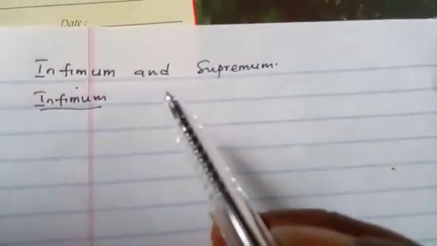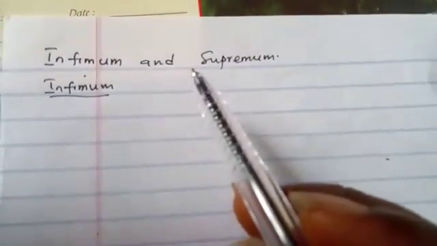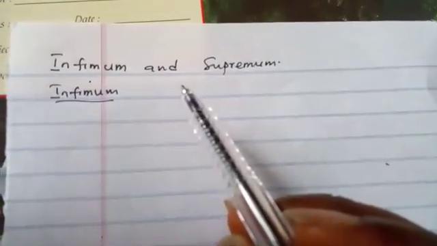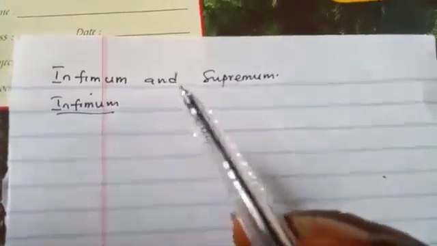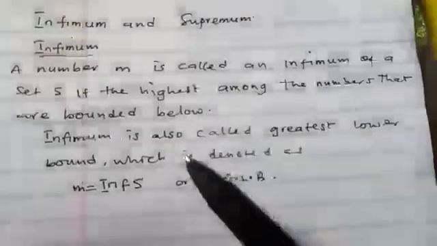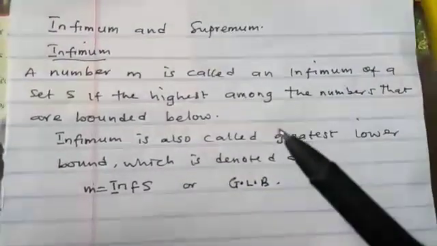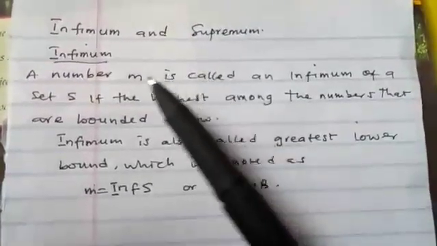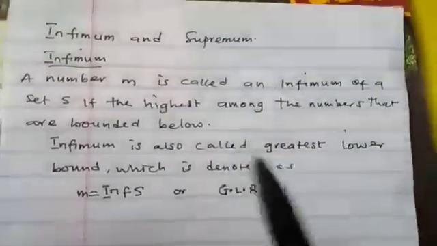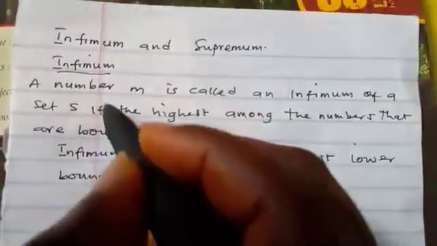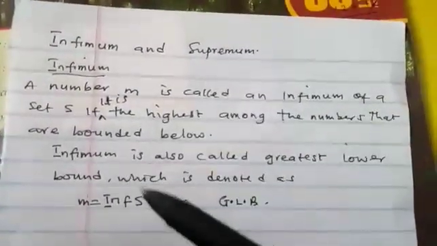So another important one is infimum and supremum. You can't talk about bounded sets without talking about infimum and supremum. And since we have talked about upper bound, then we have to talk about these two. So let's take the definition. We have the definition of infimum here. Since we have talked about lower bound, here we say that a number m is called an infimum of a set S if it is the highest among the numbers that are bounded below.